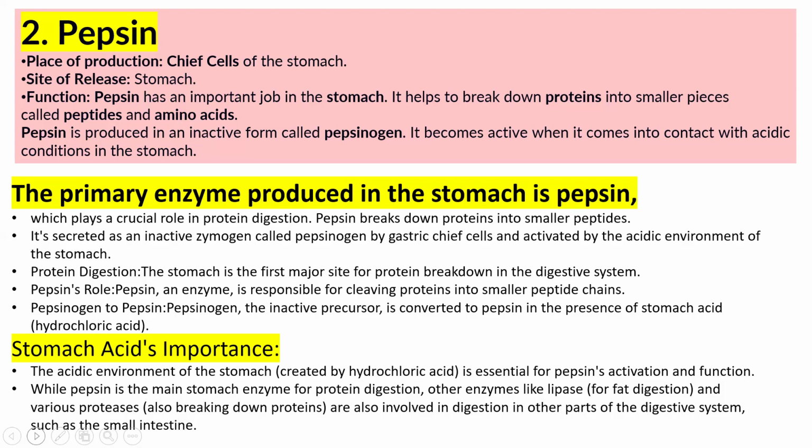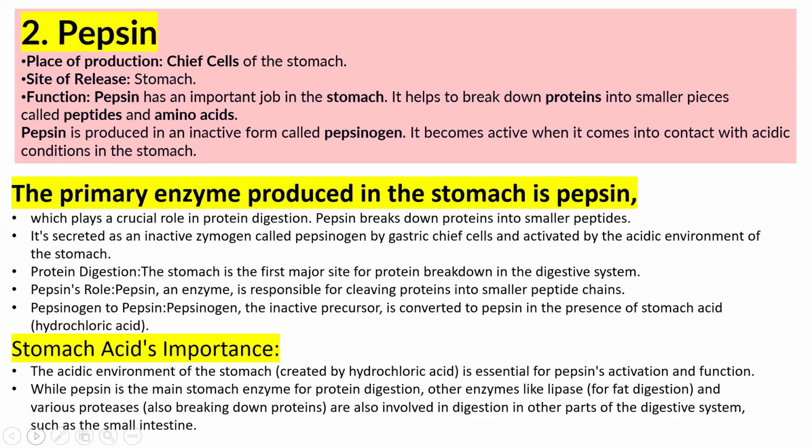P for pepsin, P for protein. It helps in breaking down protein, so digestion of protein starts in your stomach. Protein is broken into smaller pieces, becoming peptides and amino acids.